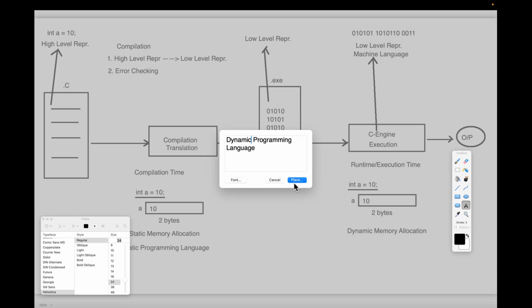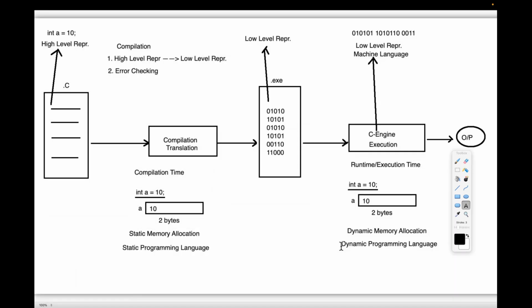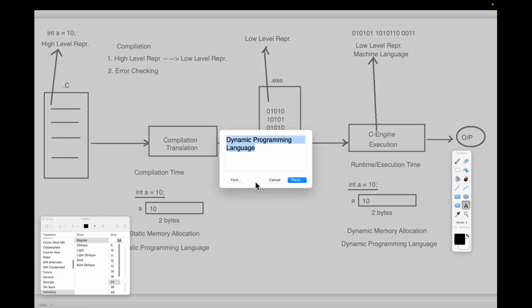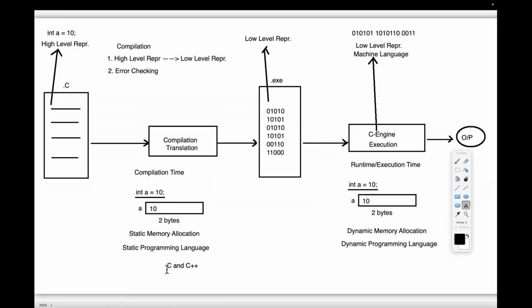If any programming language is following static memory allocation, then it is called a static programming language. If any programming language is following dynamic memory allocation, then it is a dynamic programming language. Examples for static programming languages are C and C++. They are following static memory allocation, so they are static programming languages.